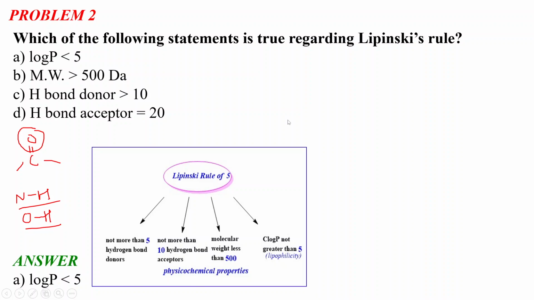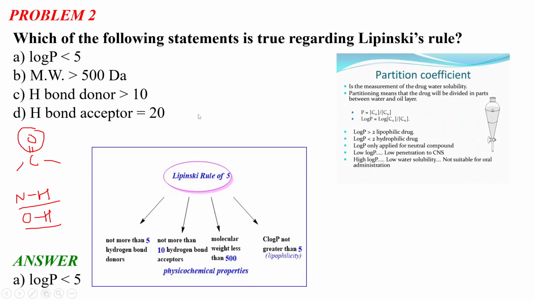Okay, so higher molecular weight molecules are not very good as a drug moiety, and the C log P or log P value should not be greater than 5. This C log P or log P value stands for lipophilicity. So what is log P? Okay, the P is called the partition coefficient. It is a measurement of the drug's water solubility. Partitioning means the drug will be divided in parts between the water and oil layer. And for our body, this oil stands for the lipid bilayers of our body.